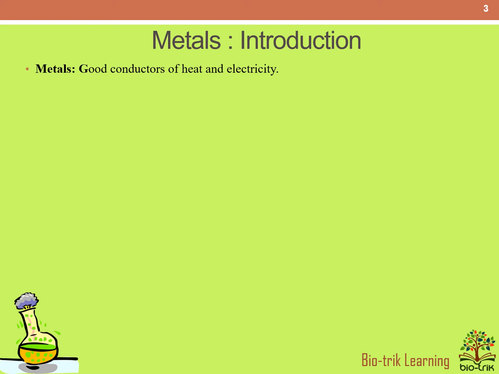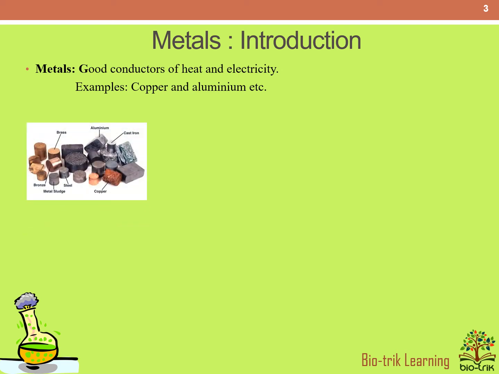So, first we'll see what are called metals. The prominent characteristic of metal is that it is a good conductor of heat and electricity. These elements are electropositive and contain less than or equal to 3 electrons in their valence shell. Metals such as aluminium, copper, iron are widely used around us. Metals are used for the construction of bridges, automobiles, aeroplanes, ships, trains, etc.